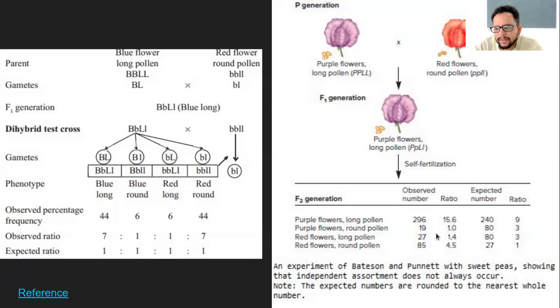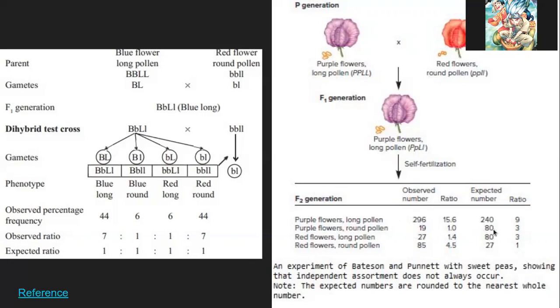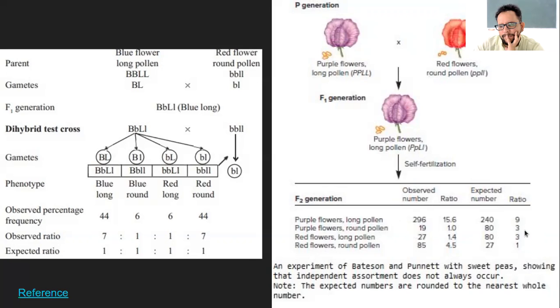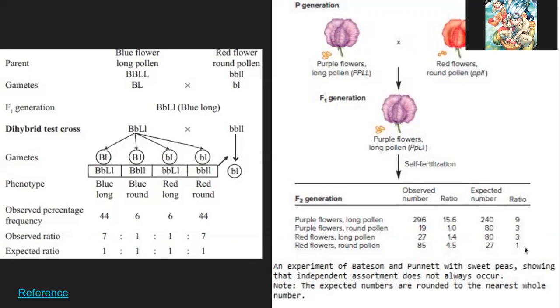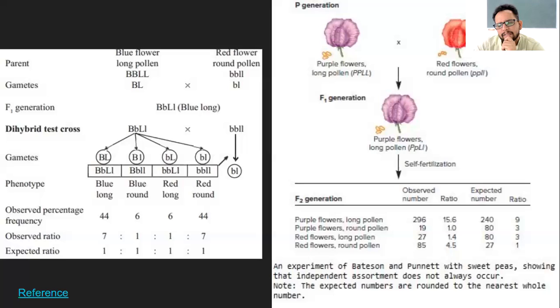No, sir, they expected. This is observed. So in expected, if you see the ratio part, the rightmost column, the total amount of purple flowers is 12 and the total amount of red flowers is 4. But if you do it, you'll get 8, 8. 8 purple and 8 red.